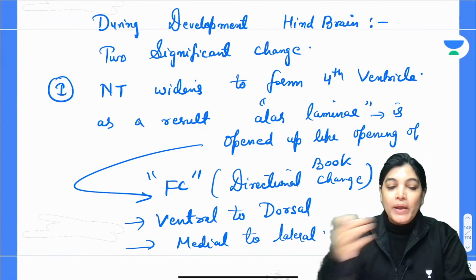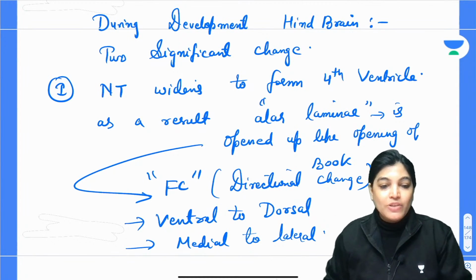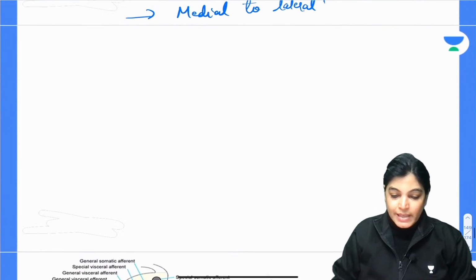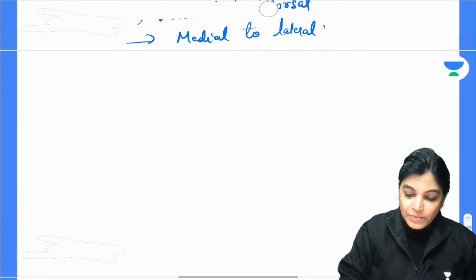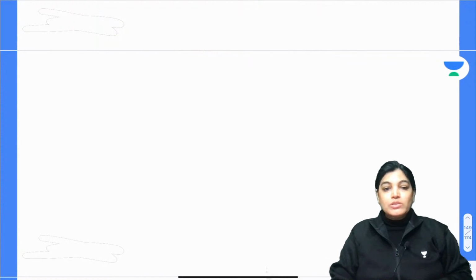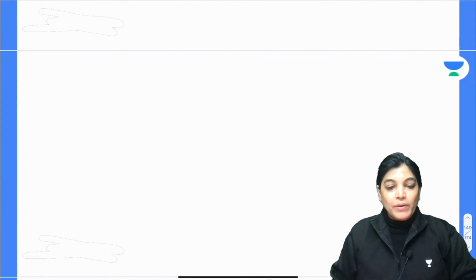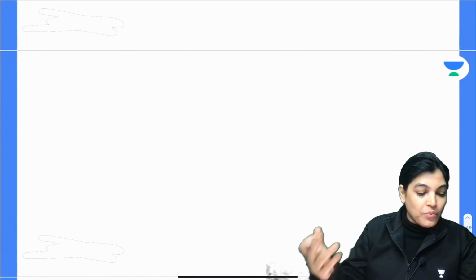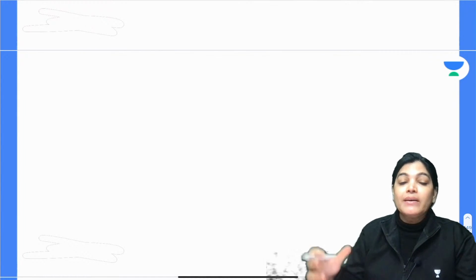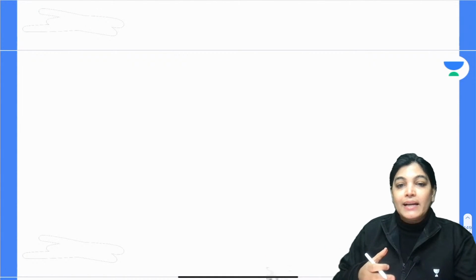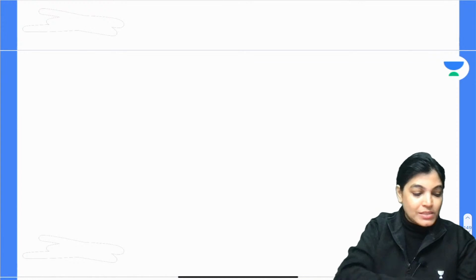So this was the first change seen with the development of the hindbrain. Now let me talk about the second change. Head and neck structures are also developing, and pharyngeal arches are forming. Due to the development of the pharyngeal arches, an extra branchial or special column appears, exactly between the somatic and the visceral column.